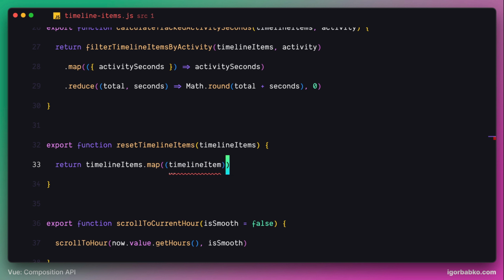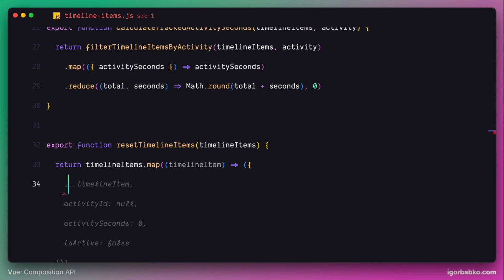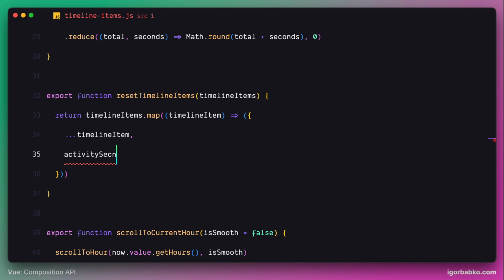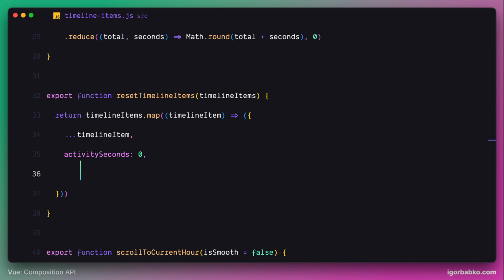So let's destructure all existing data of this timeline item object and then reset a couple of properties, such as tracked activities that are stored inside the activitySeconds property. We'll assign value 0, and also we're going to reset the isActive property, because after we reset timeline items, none of the stopwatches should be active.